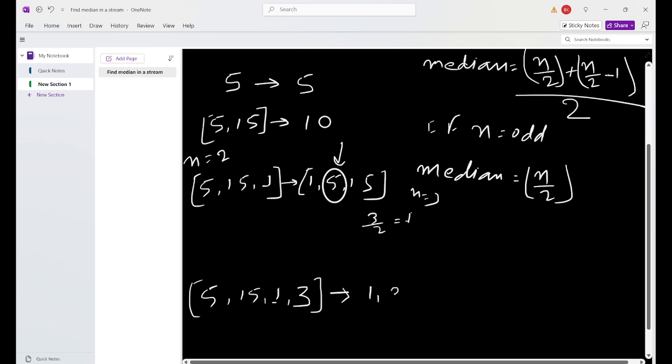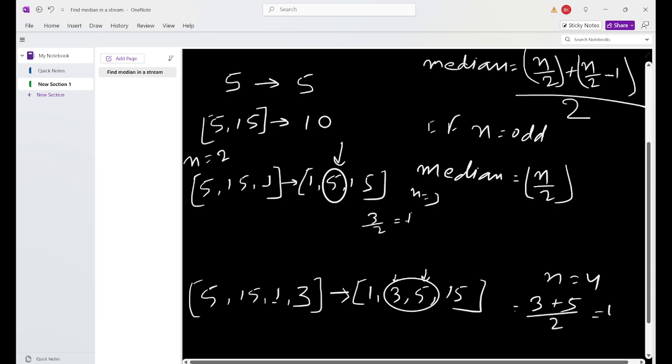Now n will be 4 and this is even, so the median will be the average of the n by 2th element and the n by 2 minus 1 element. The average of these elements will be our median: 3 plus 5 by 2 means 4. The median of this is 4, of this is 5, of this is 4.